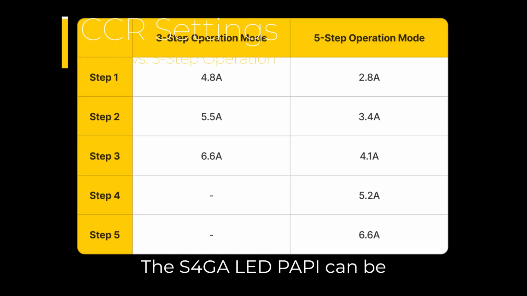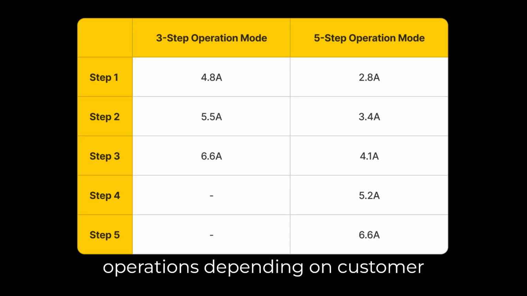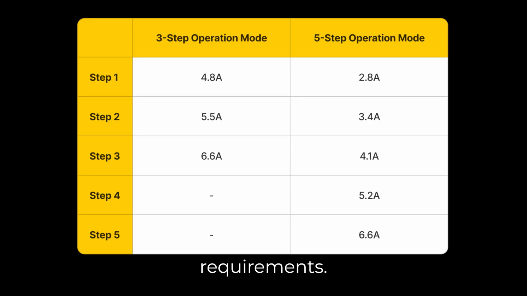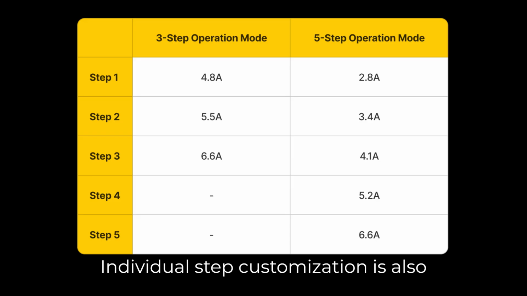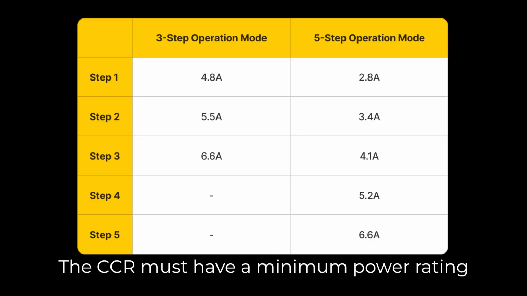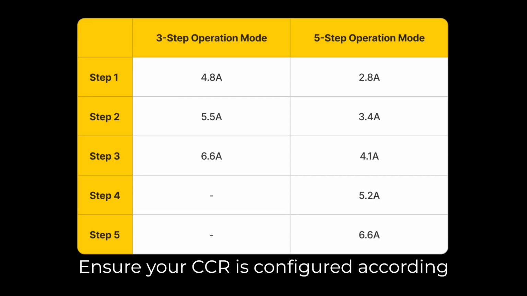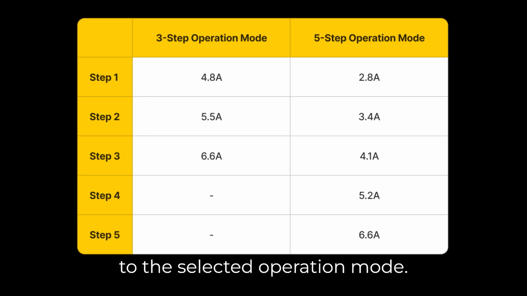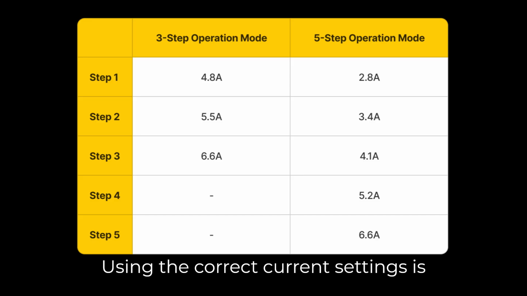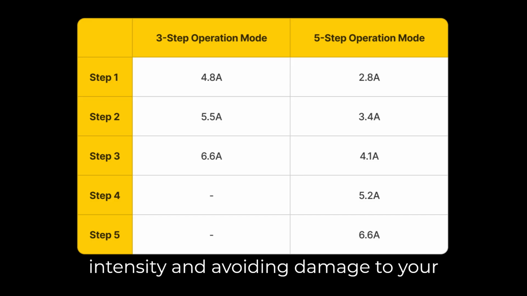The S4GA LED PAPI can be configured for 3-step or 5-step operations depending on customer requirements. Individual step customization is also possible on request. The CCR must have a minimum power rating of 4 kVA or 4 kW. Ensure your CCR is configured according to the selected operation mode. Using the correct current settings is essential for achieving proper light intensity and avoiding damage to your equipment.